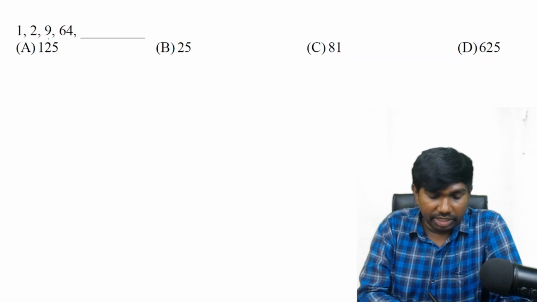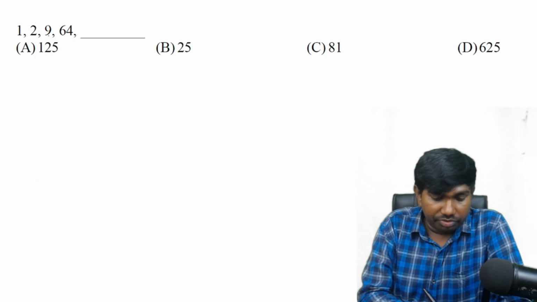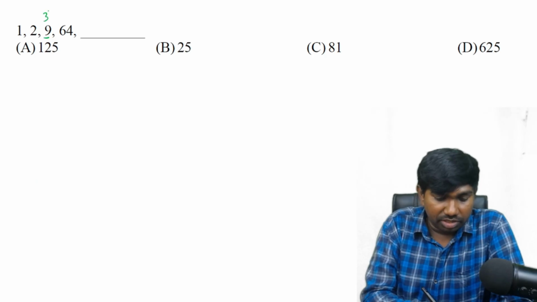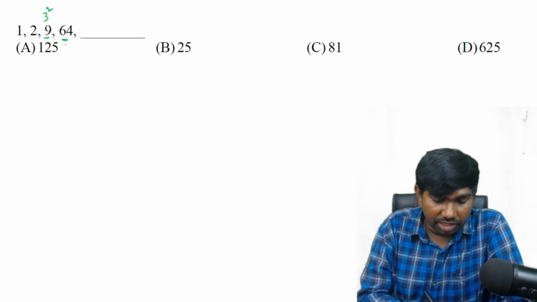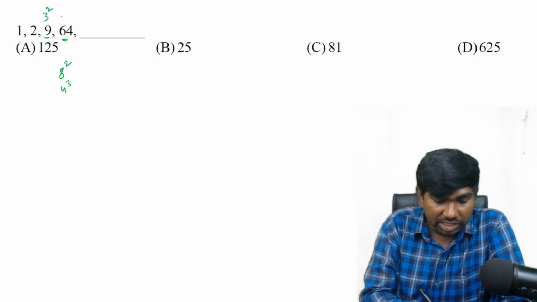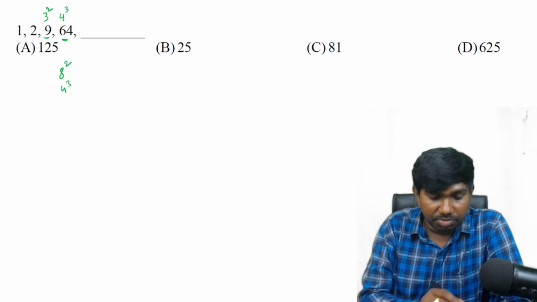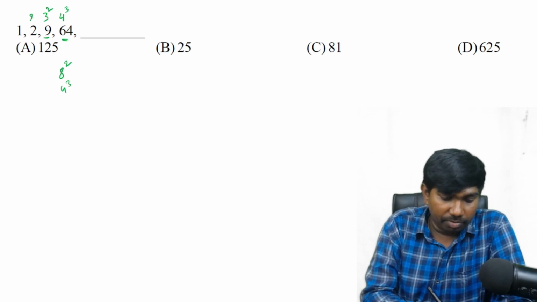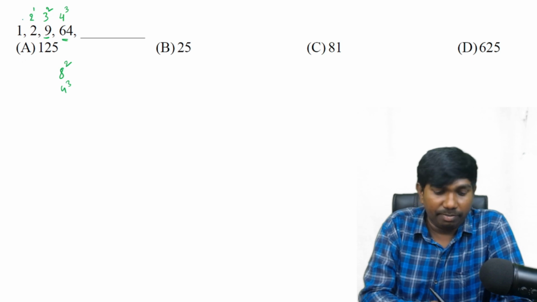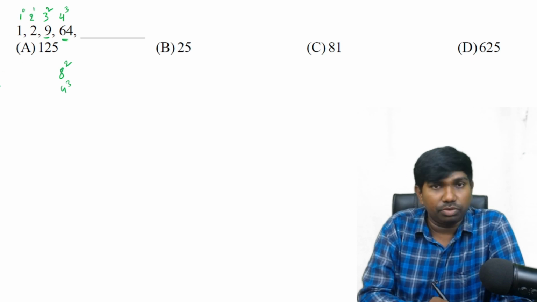Next question. 9, 64 and dash. 9 is 3 square, is it or not? Yes. And this one we can consider as 8 square or 4 cube. Which is better to take? After 3 it makes sense if we take 4 cube, right? Observe these: 4 power 3, 3 power 2, and before that 2 power 1, and before that 1 power 0, right?